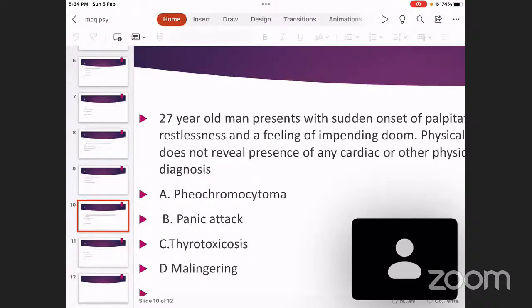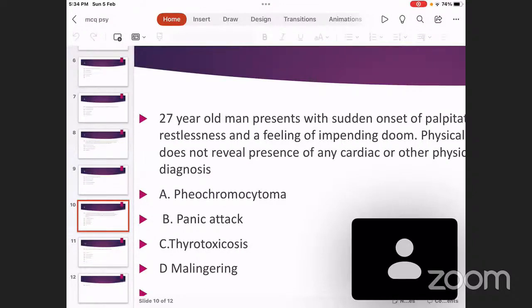Investigation of choice for pheochromocytoma is urine VMA, vanillyl mandelic acid. Then the imaging of choice in pheochromocytoma is CT abdomen. So 2 organs for which we need CT or MRI to provide evidence are pancreas and adrenal. Most of the other organs, ultrasound may be enough, but for adrenal and pancreas, you need CT, sometimes contrast CT, and for pheochromocytoma, CT abdomen is the imaging of choice.